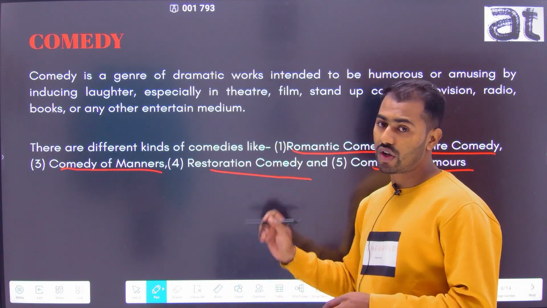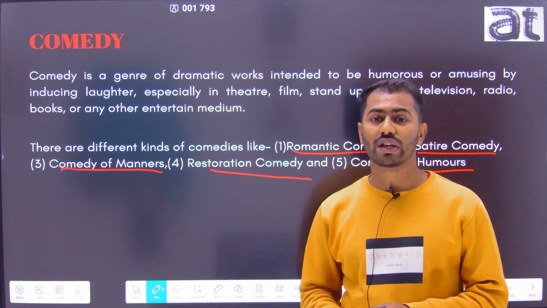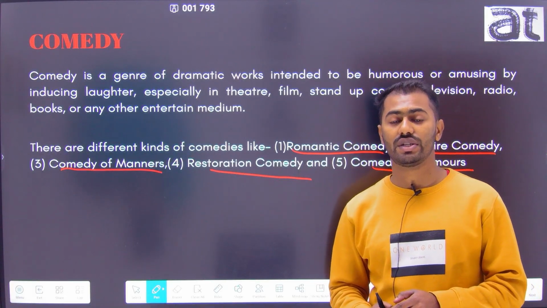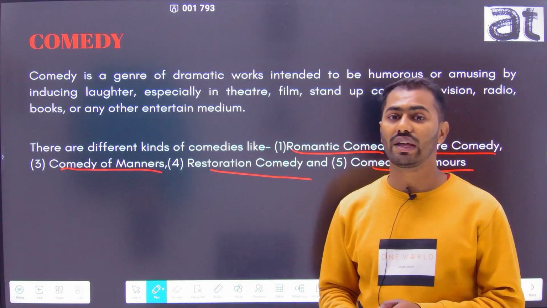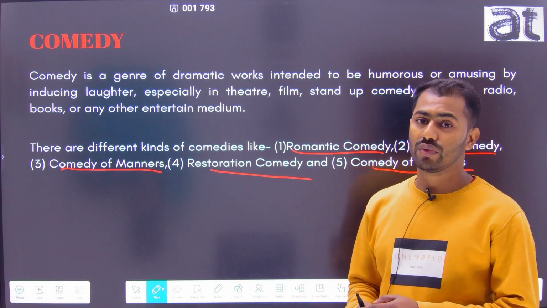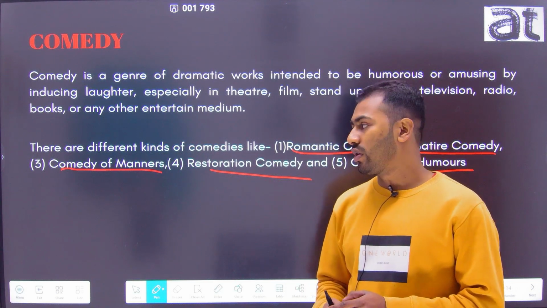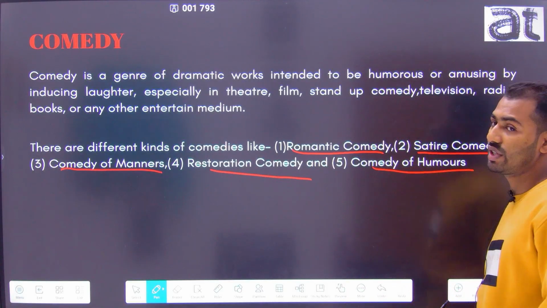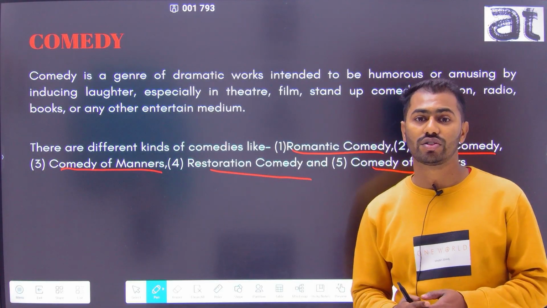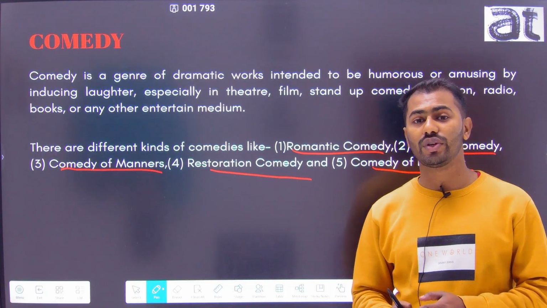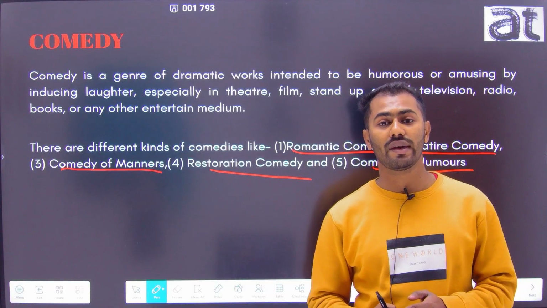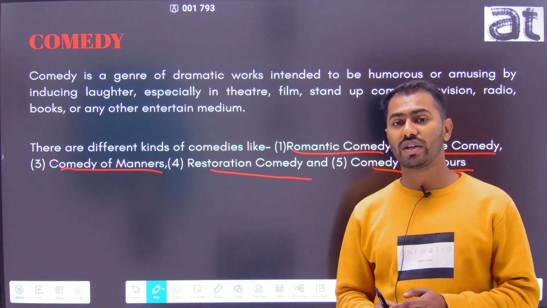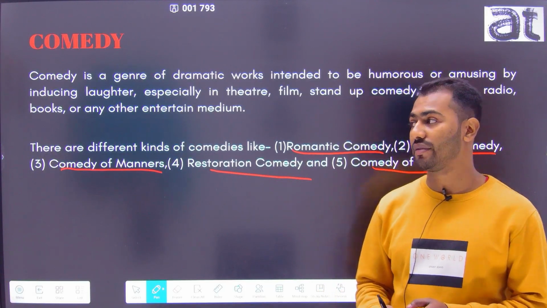Next comes restoration comedy. Restoration comedy is a comedy in which the trivial aspects of society are presented, in works like those of George Etherege, John Vanbrugh, William Wycherley. Next comes comedy of humors. Comedy of humors is a genre of comedy in which the humors of human life are presented, like the works of Ben Jonson, which depicted the four humors of human life.